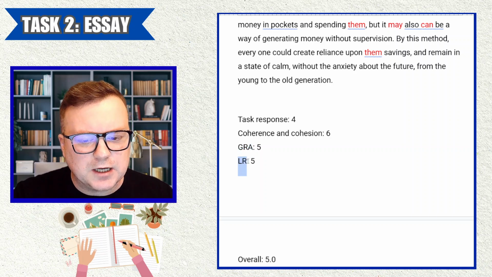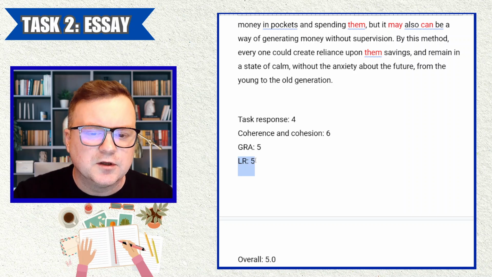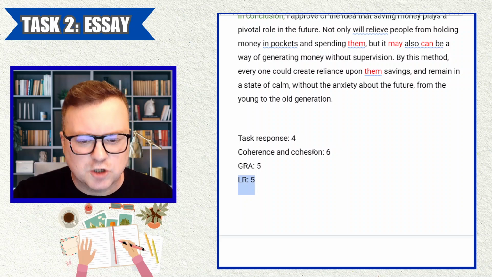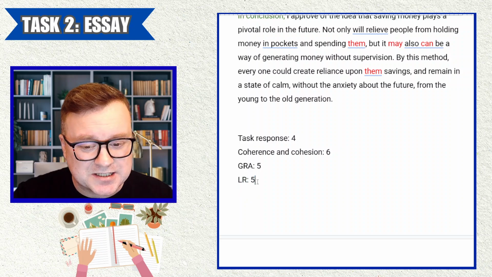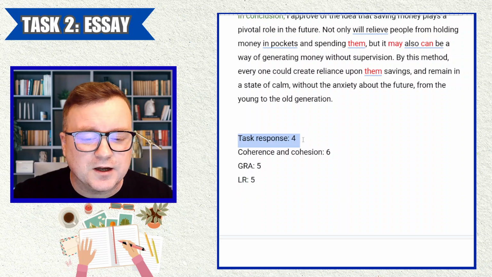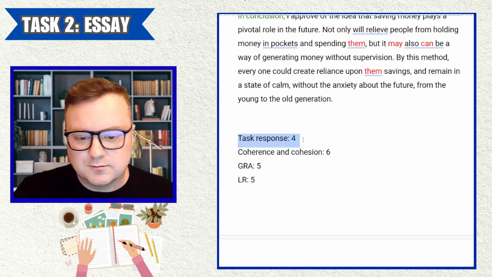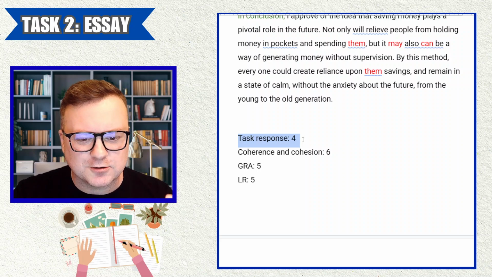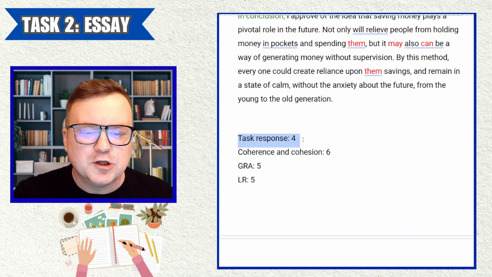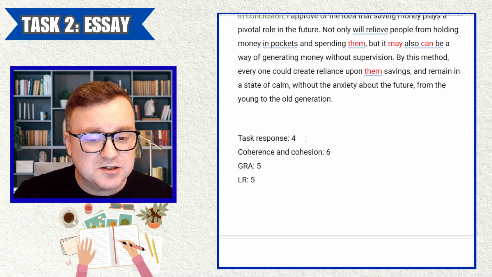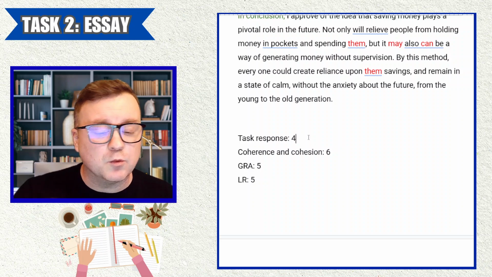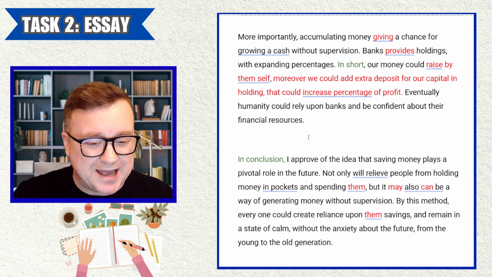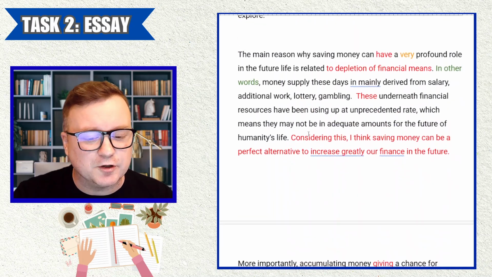And the same thing with vocab. I think you can get a 6 with mostly fairly basic vocab with some topic specific language. I think you can get a 6 for that. And I think if you simplify your ideas, or if you have training about what it means to answer a question in an academic way, you can certainly boost that up to a 6. So I think the candidate's ceiling with their language is a 6. I really don't think they can get higher than a 6 with the current language level they have.